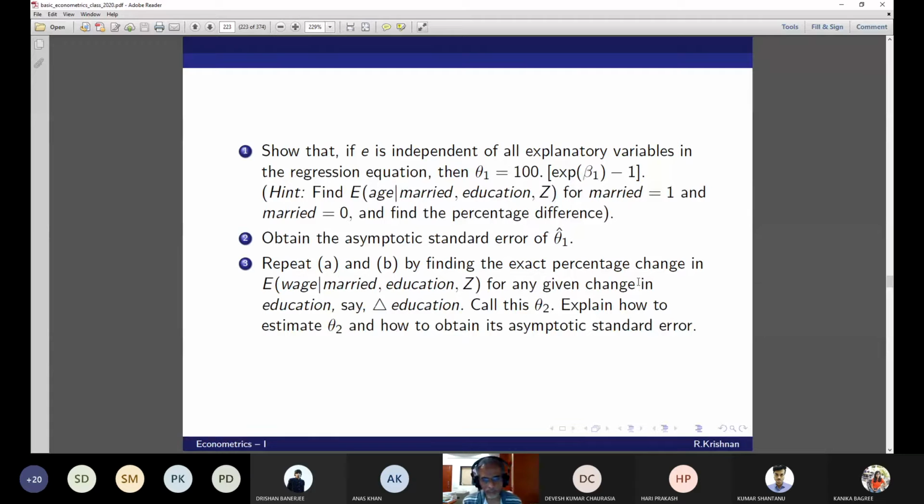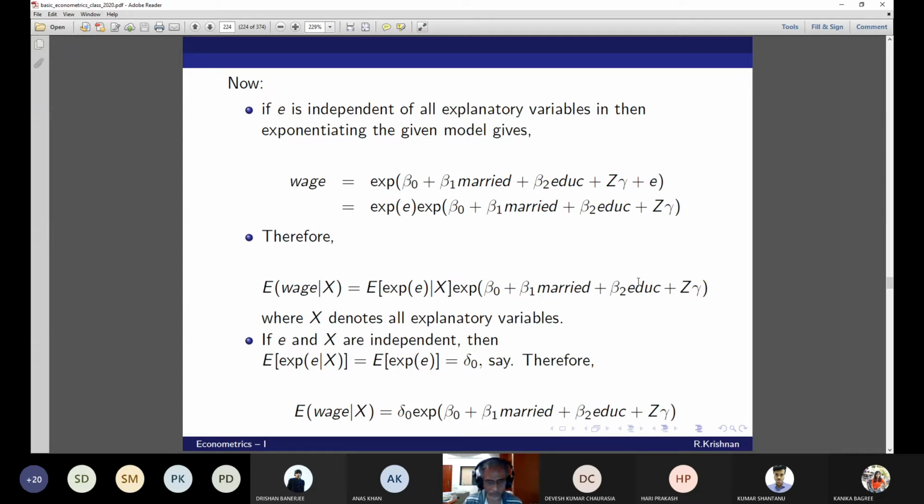By finding the exact percentage change in wage for any given change in educational status. Call it del education. There is a reason why I'm calling it that. Who is this? Sir, I'm not clear with theta 1. Can you explain once again? What is theta 1? What is not clear for you? Means how we got the theta 1? You said married put 0 and then 1.